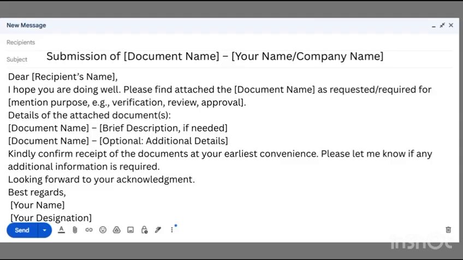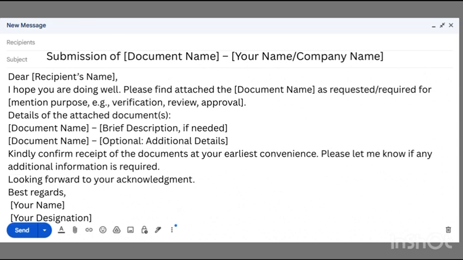So now the second example is submission of the documents. You'll be using similar steps for writing this mail as well. So the first step will be writing a subject, which is submission of document name, your name and the company name, starting with the greeting as Dear.